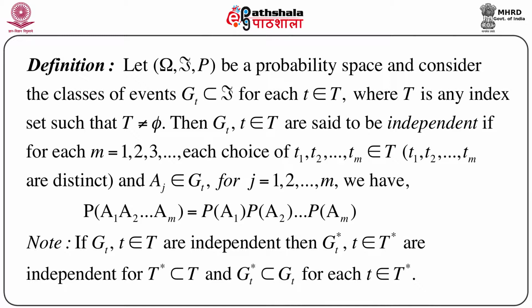That means probability of A1 times probability of A2 and so on times probability of Am. So this is the definition of independence at this moment.